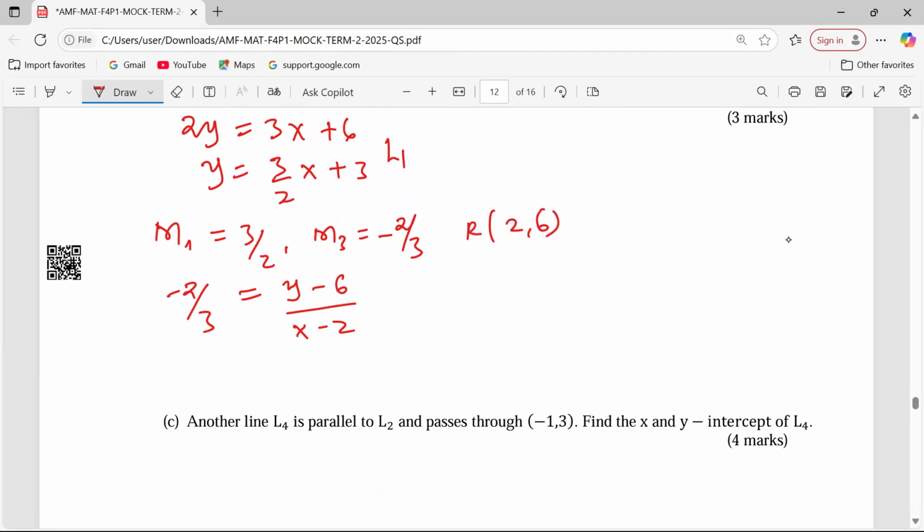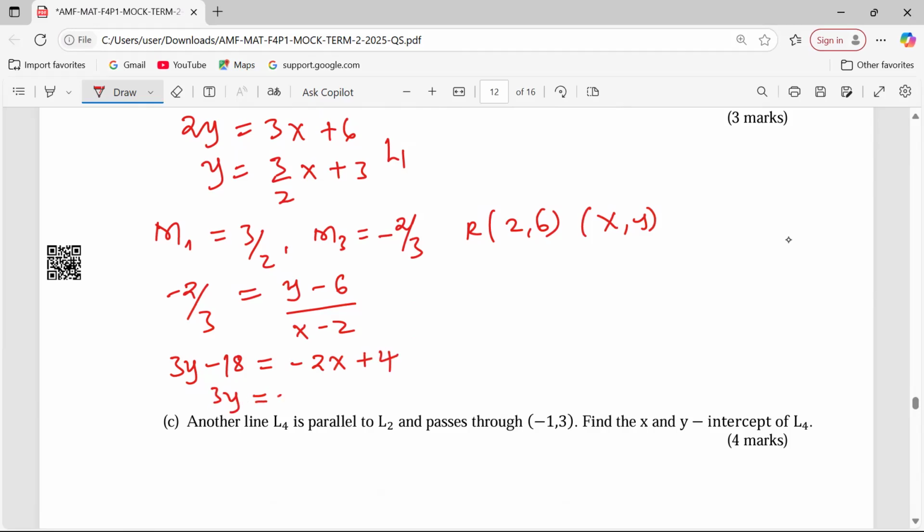Then we express our gradient: y minus 6 is the change in y, and x minus 2 the change in x. Cross multiplication will give us 3y minus 18 equals -2x plus 4.